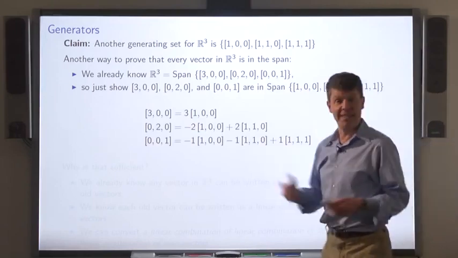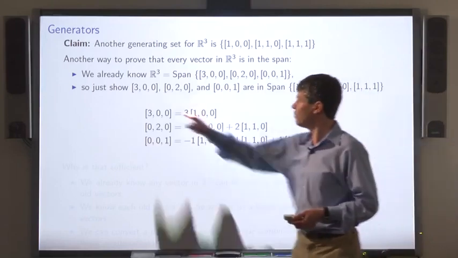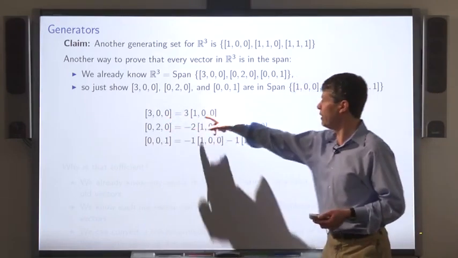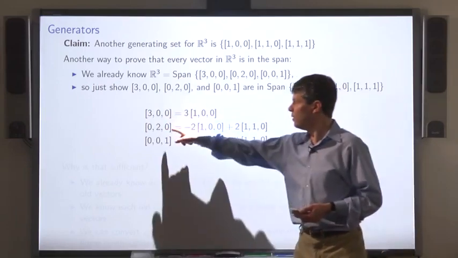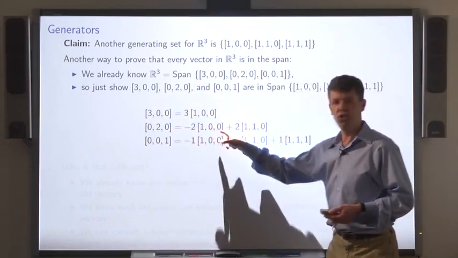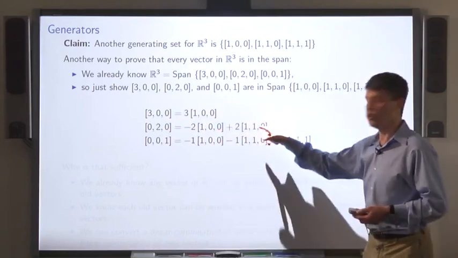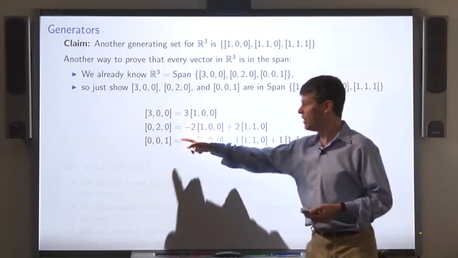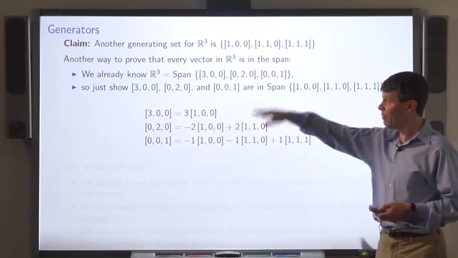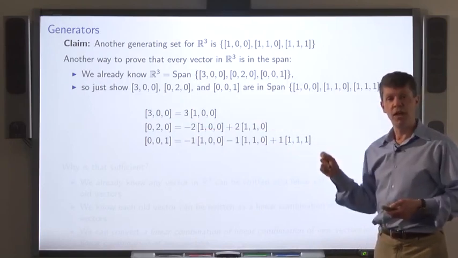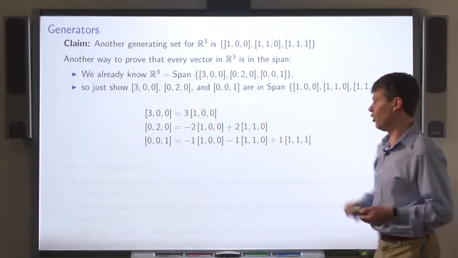I do that by exhibiting a linear combination. The first vector is 3 times the old vector. The second vector is minus 2 times the first old vector plus 2 times the second old vector, and so on. So I've shown that the new vectors are in the span of the old vectors.